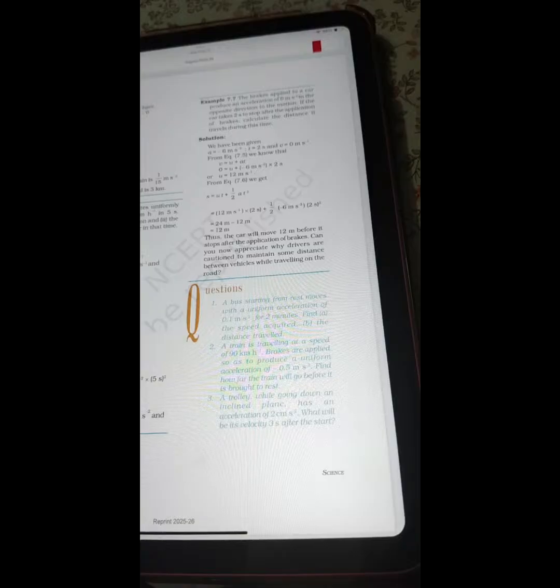Now we come on to the in-text questions that you can see in blue. Question number 1. A bus starting from rest moves with a uniform acceleration of 0.1 meter per second square for 2 minutes. Find a, the speed acquired, and b, the distance traveled. Question number 2. A train is traveling at a speed of 90 km per hour. Brakes are applied so as to produce a uniform acceleration of minus 0.5 meter per second square. Find how far the train will go before it is brought to rest. Question number 3. A trolley while going down an inclined plane has an acceleration of 2 centimeter per second square. What will be its velocity 3 seconds after the start?